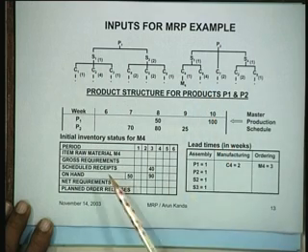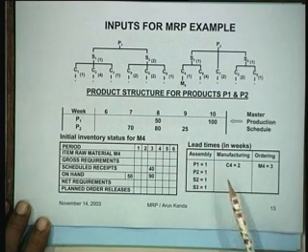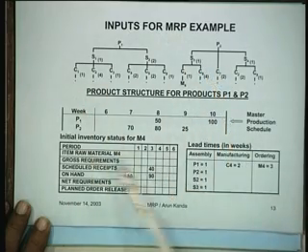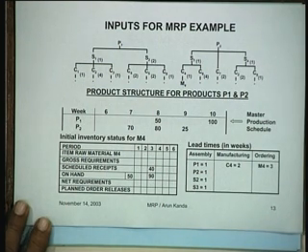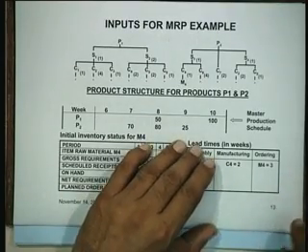So this actually encapsulates the information pertaining to the product structure, the master production schedule and the inventory status for all the items. Okay, so this is the input. We have now developed the input for our example, and let us see how exactly we would develop the detailed requirements for the various parts.